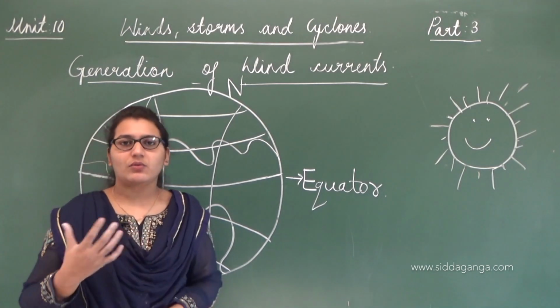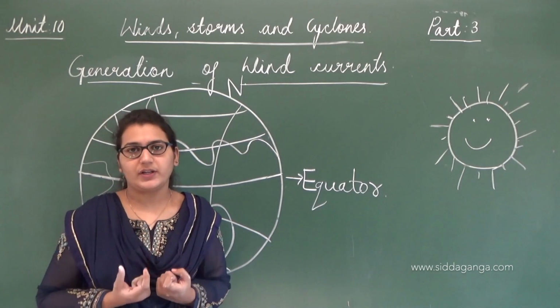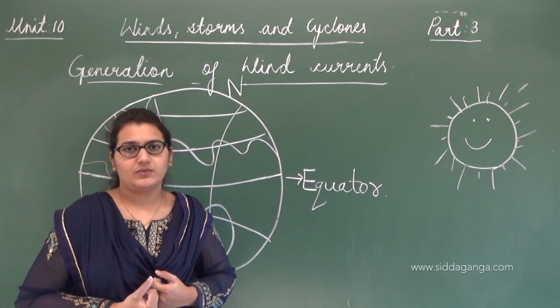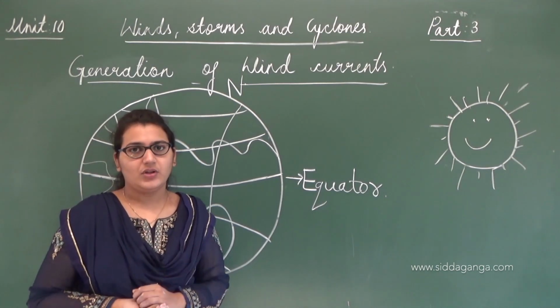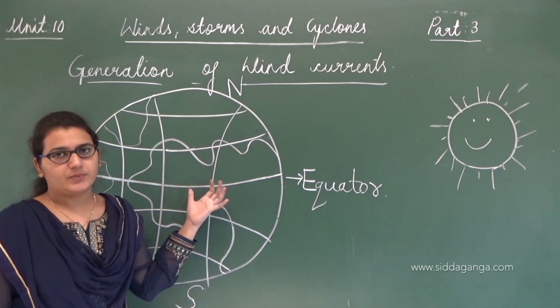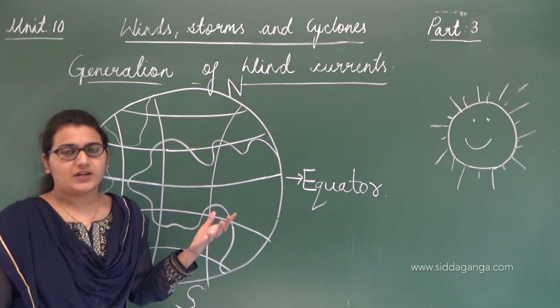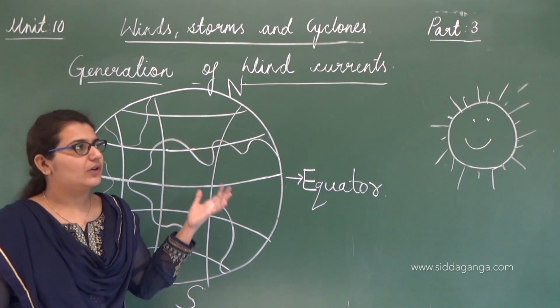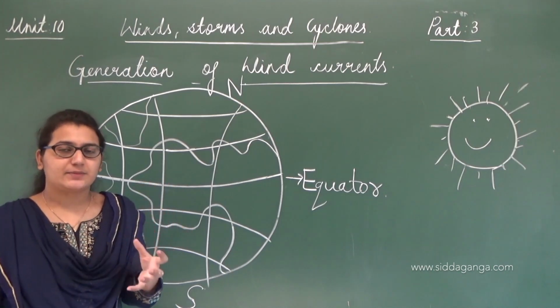Now what happens to the movement of air when it is getting heated? Just remember, as we have learned before, that air expands when heated.